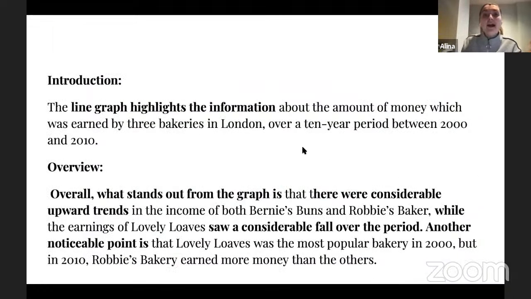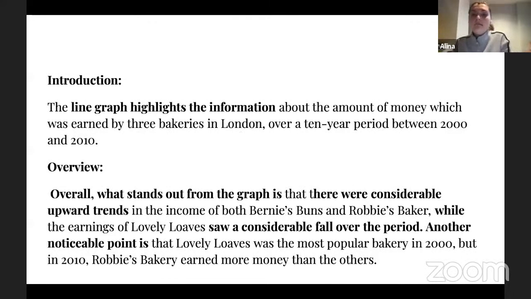So that's why if you have a look, for example, at my introduction, you can see that I'm literally saying the line graph, I identified it, then highlights the information. So I'm replacing show with highlight, right? And I'm replacing data with information, okay? So it's clear that it's paraphrased, right? I'm applying the strategy here.